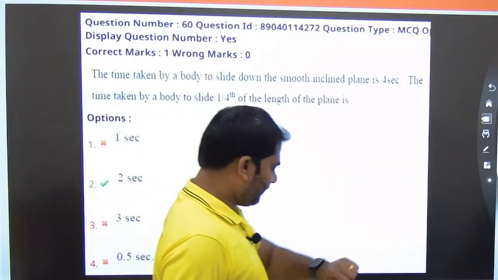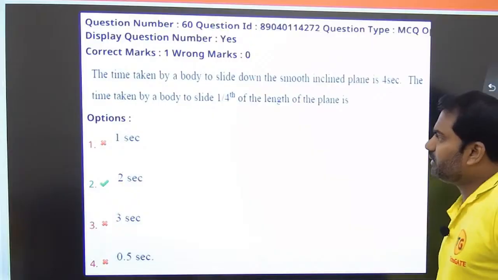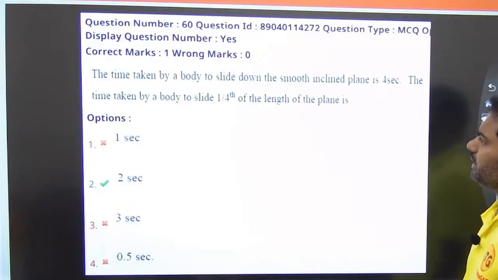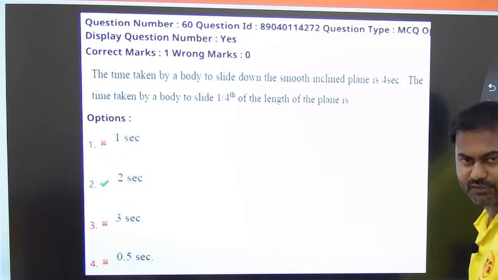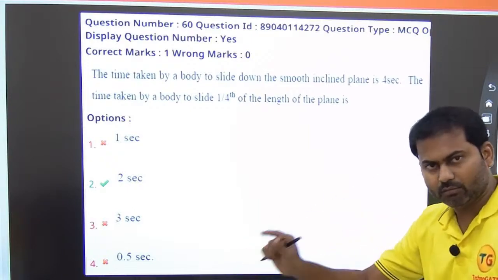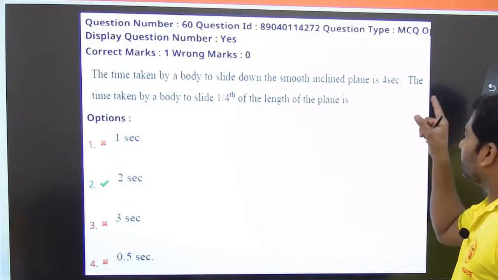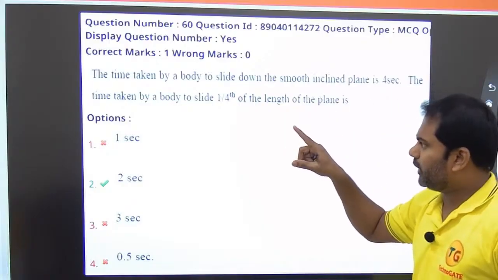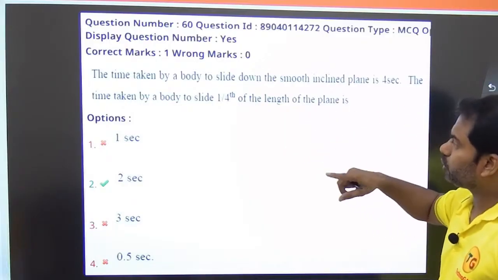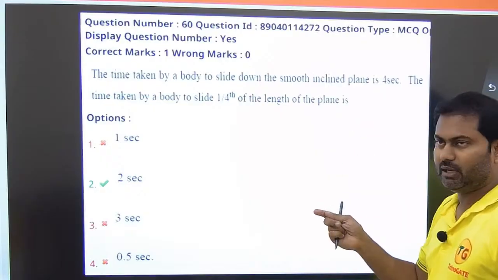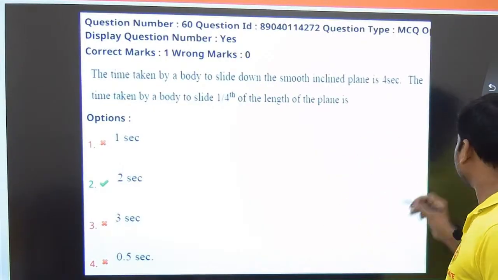So next question is given like this. It is given that the time taken by a body to slide down the smooth inclined plane is 4 seconds. The body is sliding down. There is no friction. Smooth inclined plane they have said. The time taken by the body to slide 1/4 of the length of the plane, how much time does it take to travel 1/4 length of the plane? So this is again a question on inclined planes.